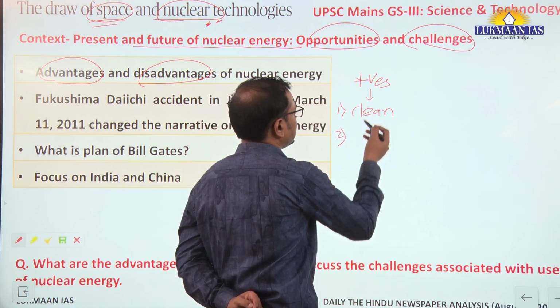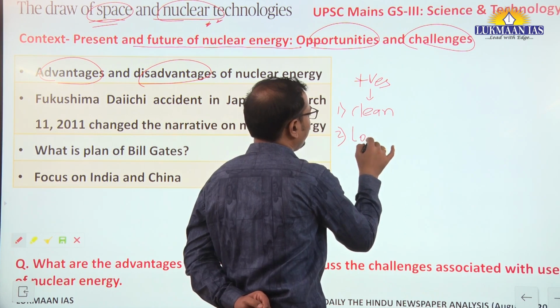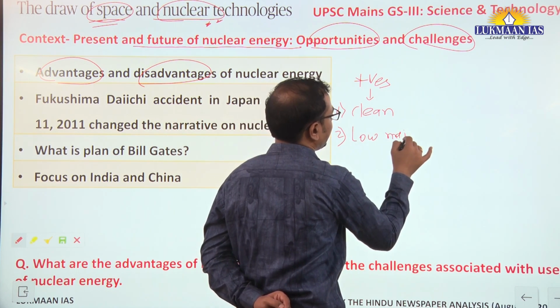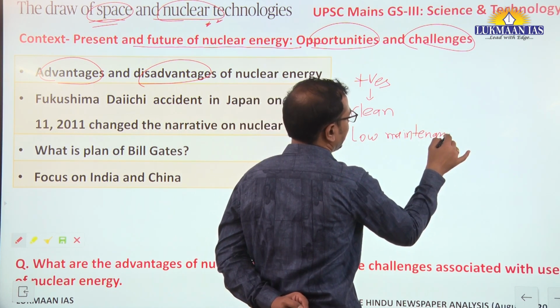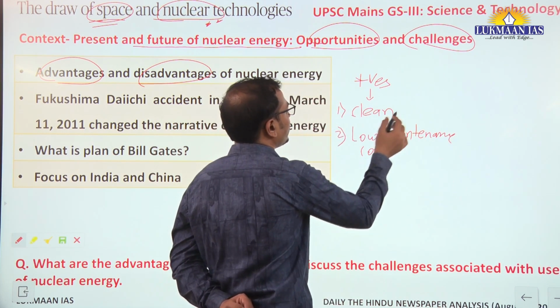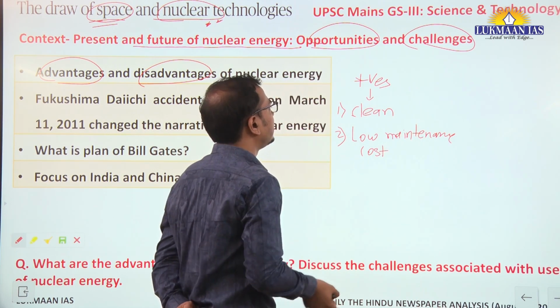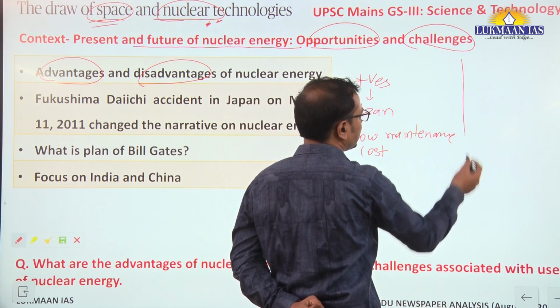Second, we can say that low maintenance cost. So clean, non harmful to the environment, low maintenance cost is there. These are the positives.